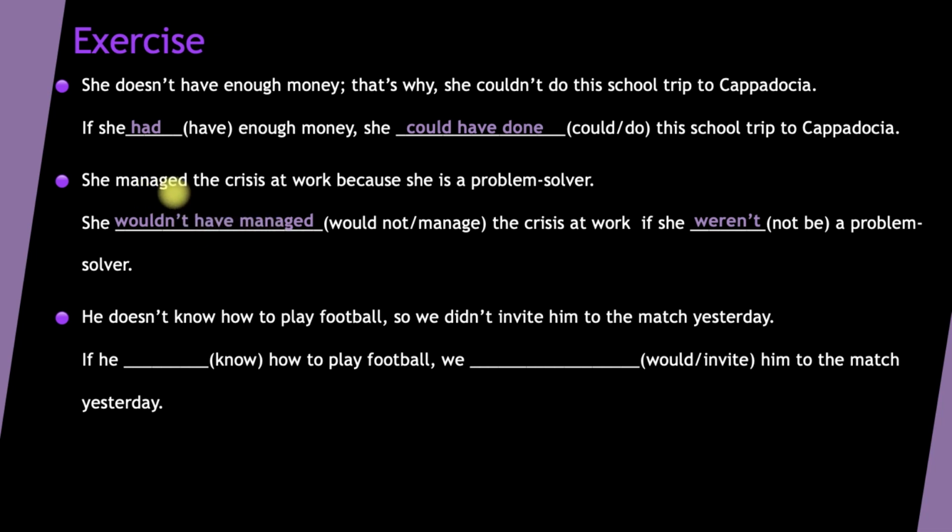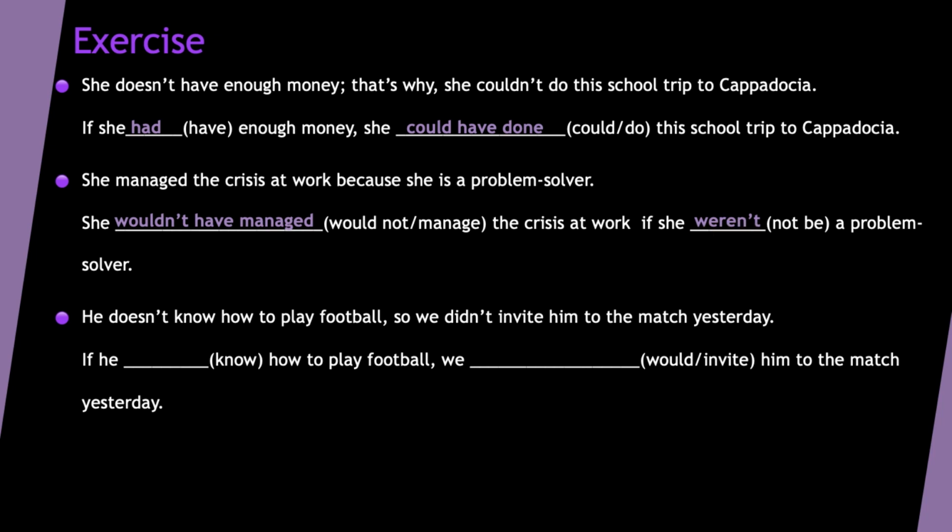I'm changing the positive into negative because I'm expressing an unreal past result, okay? And the condition, she's a problem solver, will change into if she weren't a problem solver, okay? I'm changing again present simple into past simple, positive into negative again, because it's a present situation but an unreal one.